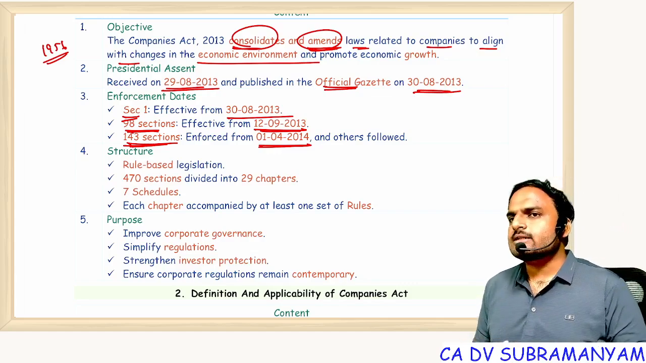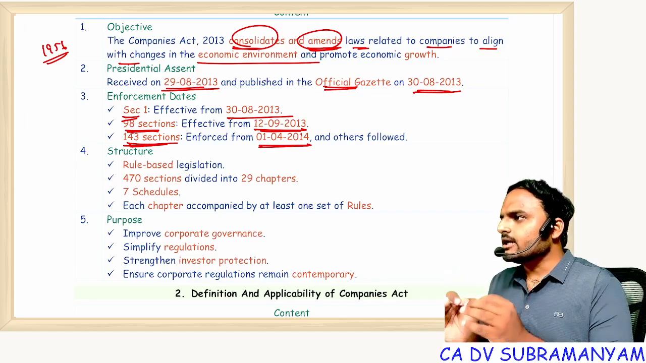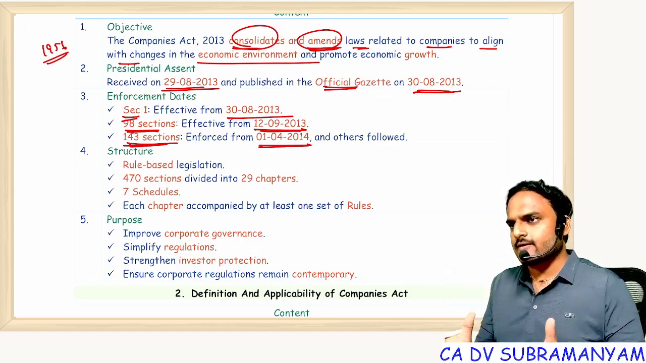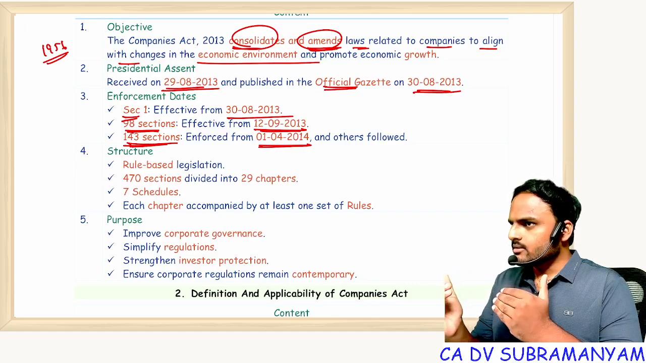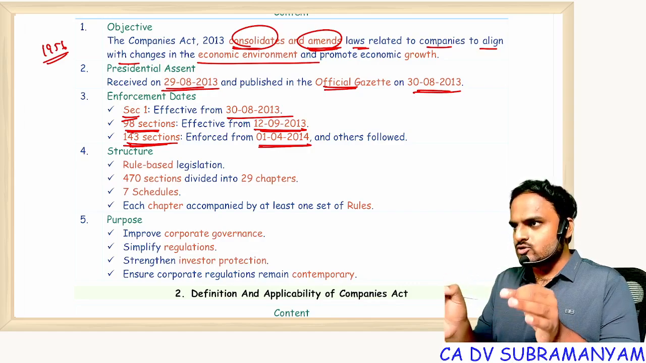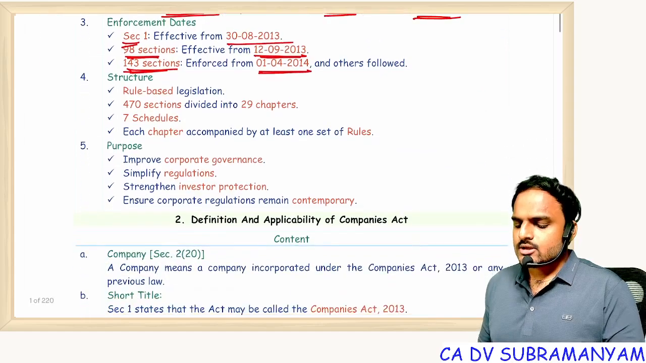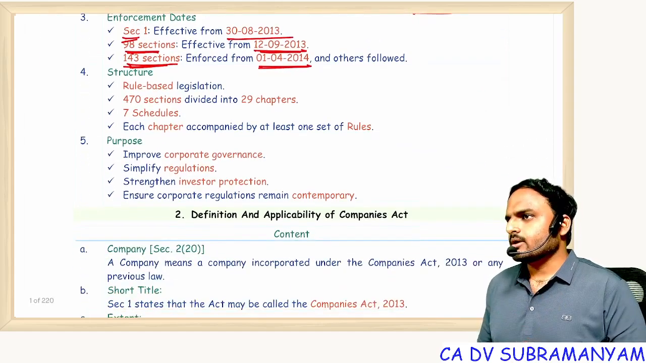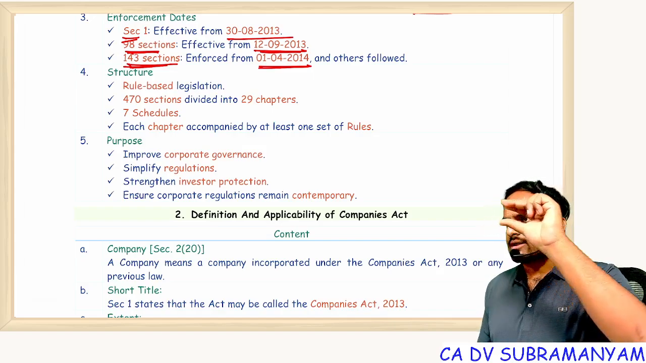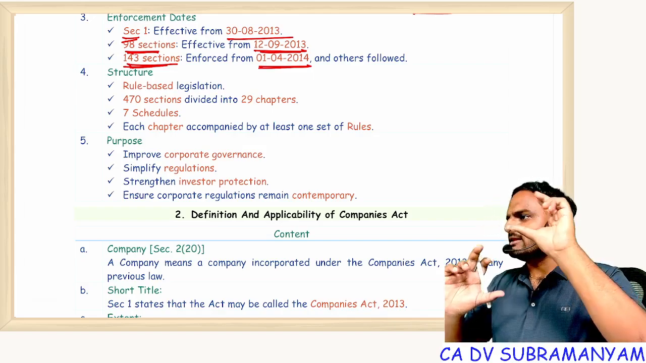That means our Companies Act was not implemented on day one itself. It was implemented in a phased manner. Speed okay, voice okay, language okay, fine. Structure: rule-based legislation. Sections will be very short, but the rules, if you observe, are lengthy.